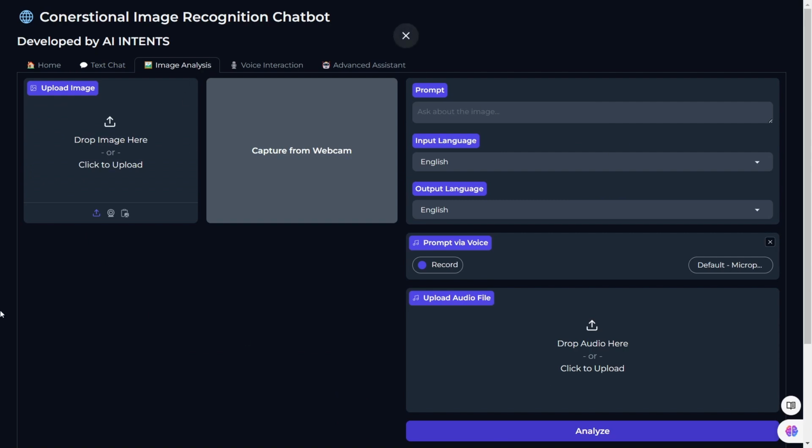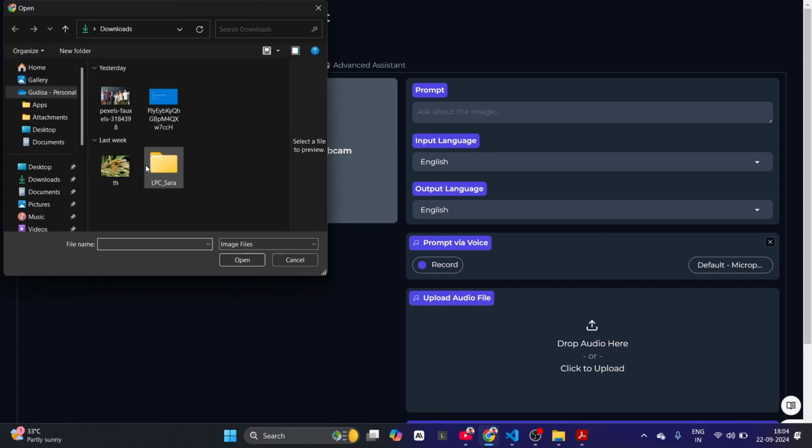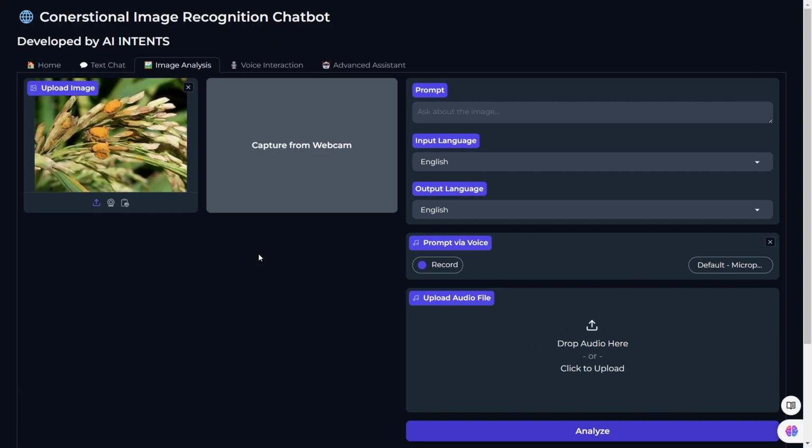And here we come to the image analysis option. Here the user can upload an image or capture an image. The user can give the prompt by text as well as recorded voice. So I am selecting a sample image of paddy affected by a disease. This is the most common disease occurring in Indian farming.